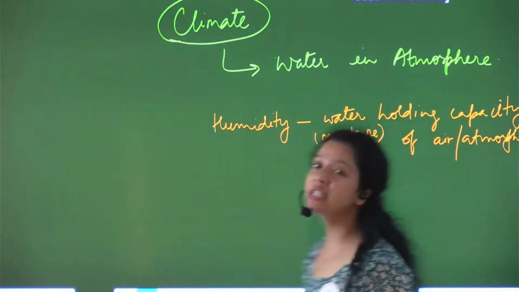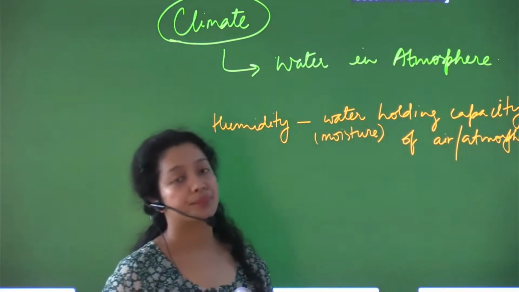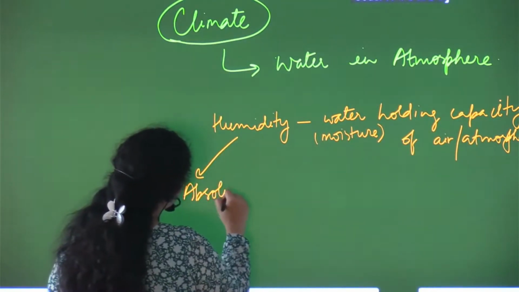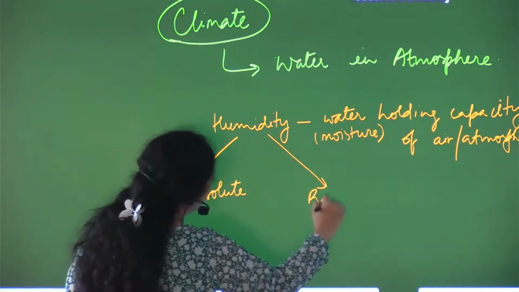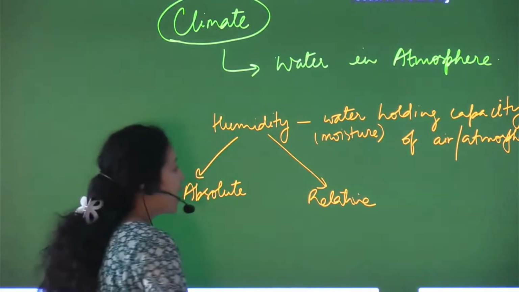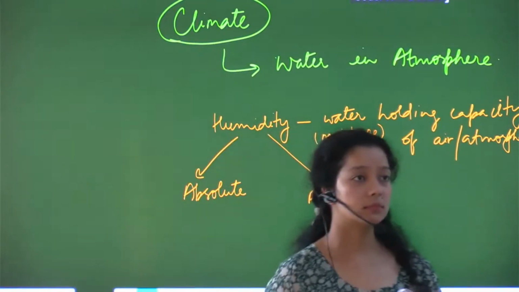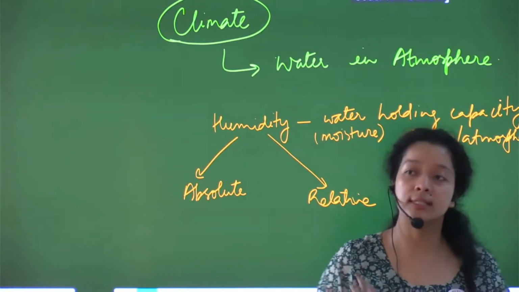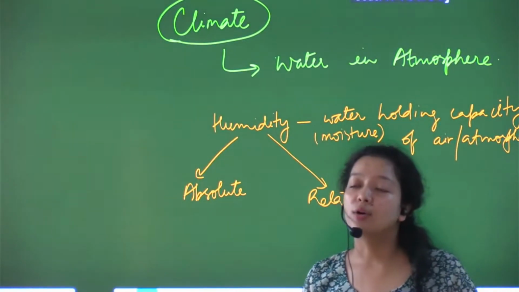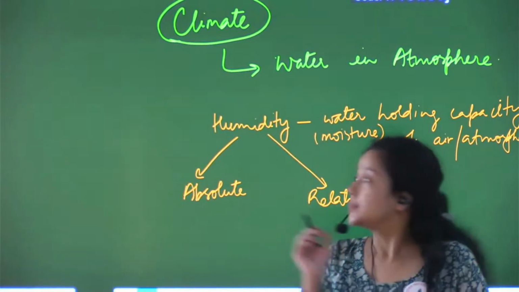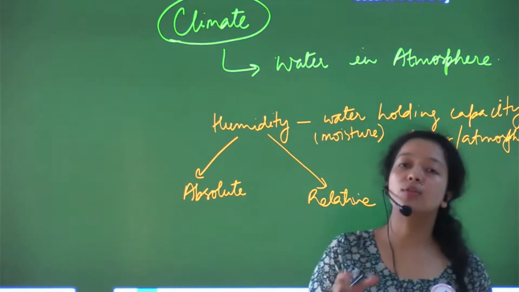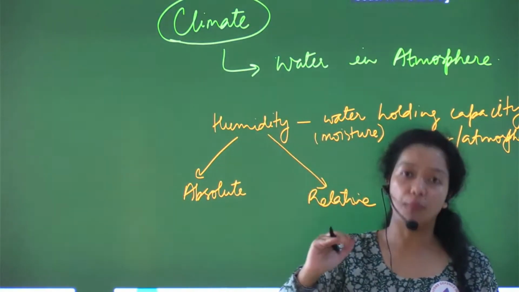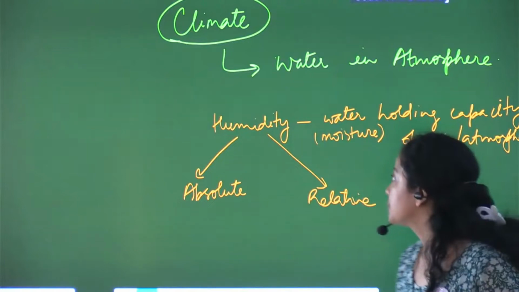Fine. And humidity is further subdivided into absolute humidity and relative humidity. Absolute basically means the actual amount of water the atmosphere is retaining, or the air is holding. And relative means that now there is a comparison: its potential is this, and how much it is holding for now. So this is relative humidity.